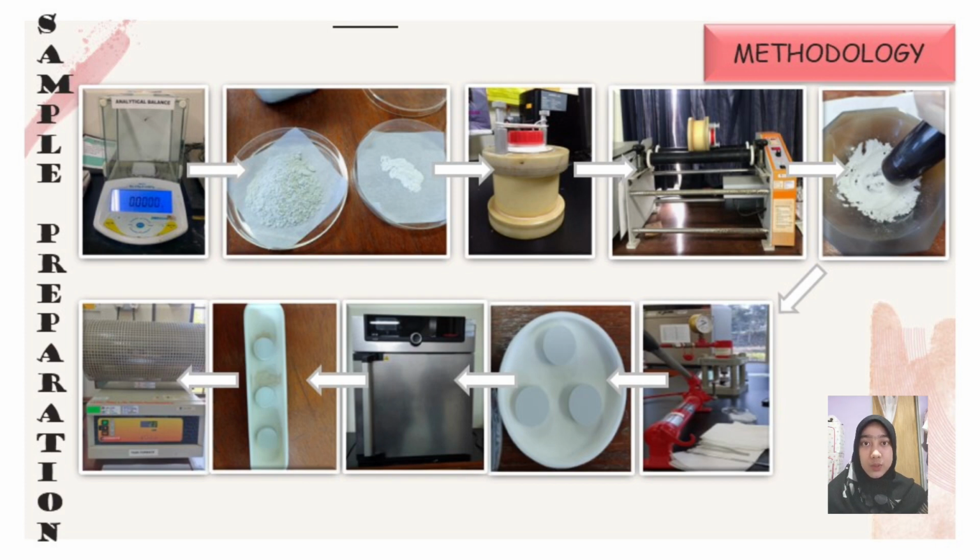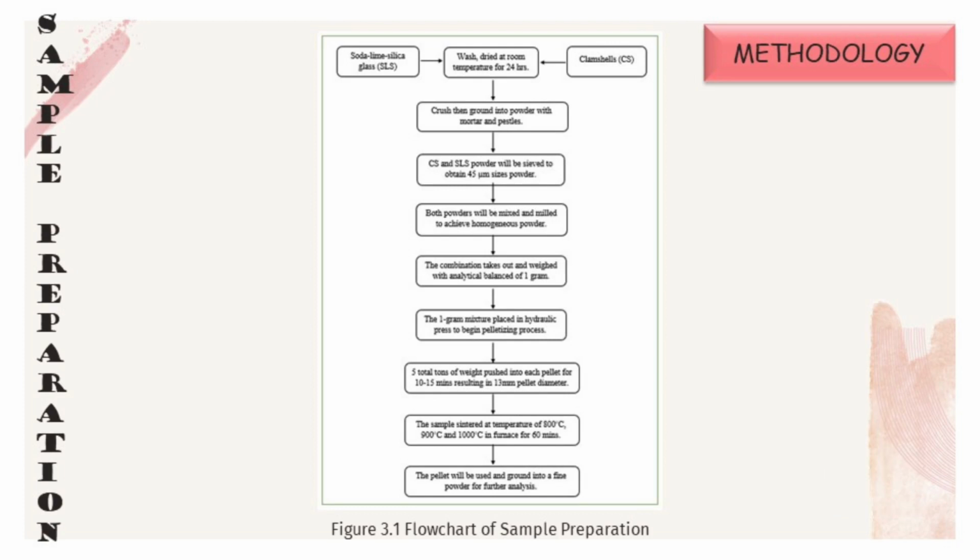The 1 gram mixture will then be placed in the hydraulic press to begin the pelletizing process. A total of 5 tons of weight will be pushed onto each pellet for 10 to 15 minutes, resulting in a 13 millimeter pellet diameter. After that, the sample will be sintered at 3 different temperatures, which are 800 Celsius, 900 and 1000 Celsius. The pellets will be ground into a fine powder after the sintering process for further analysis.